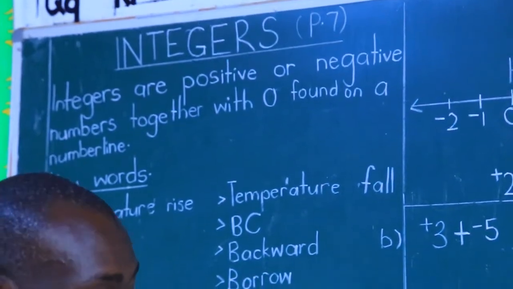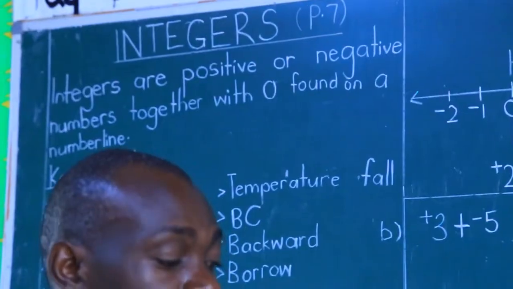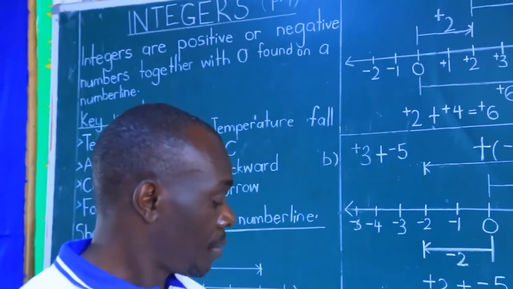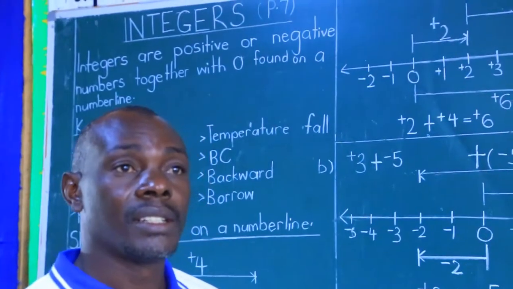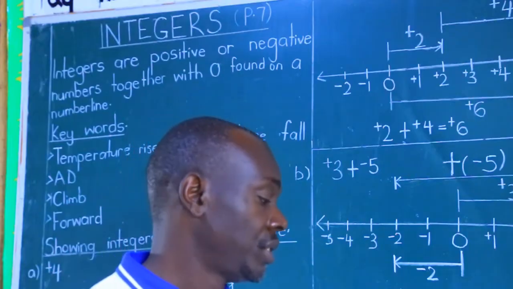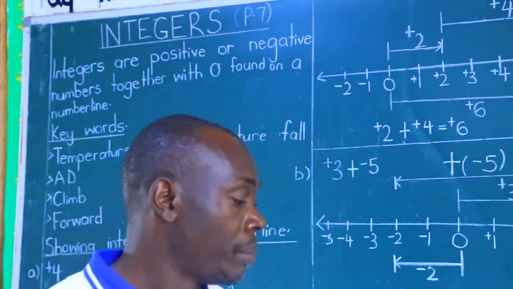And in your workbook, you find it starting because of what I've explained before. And the explanation I'm going to make will make you cover pages 1 to 8. That is 8 pages of the workbook.